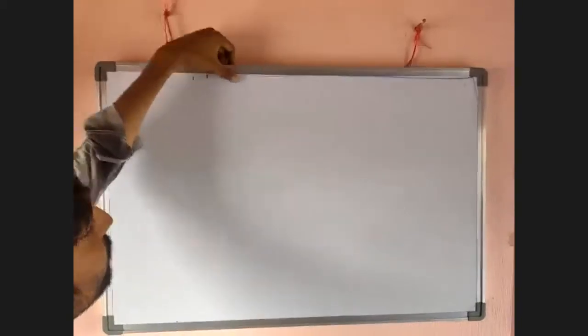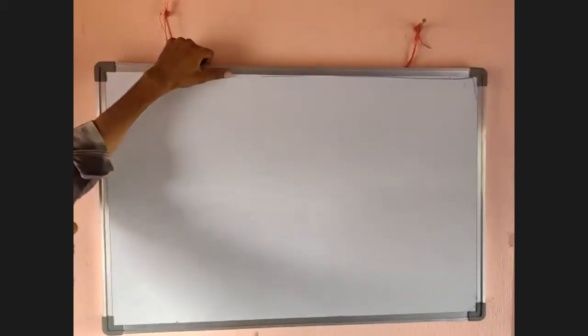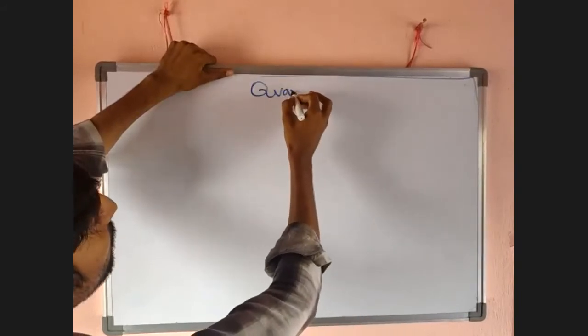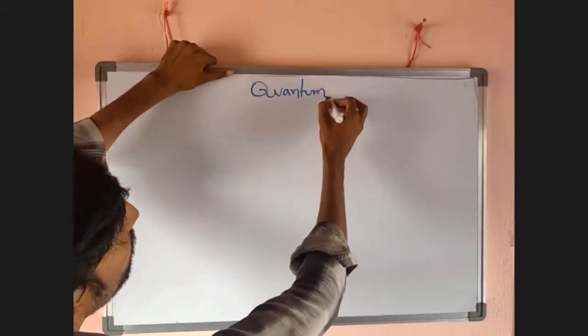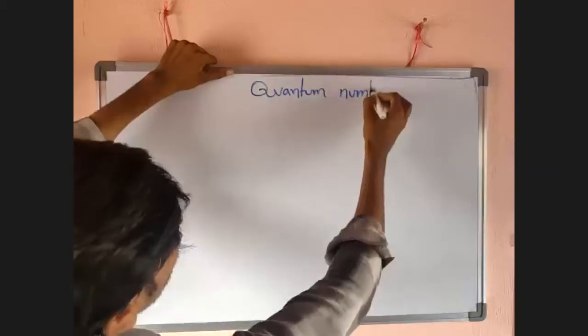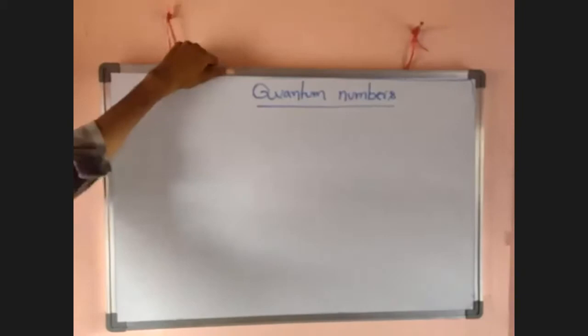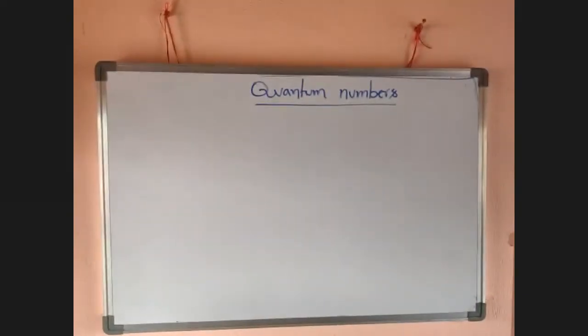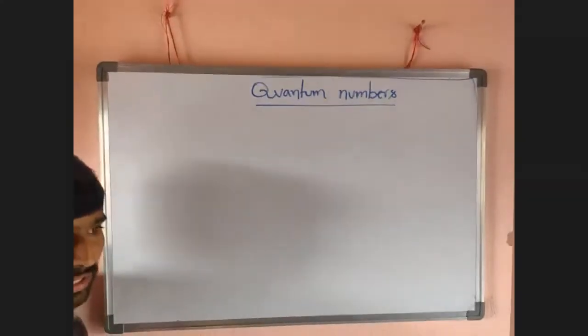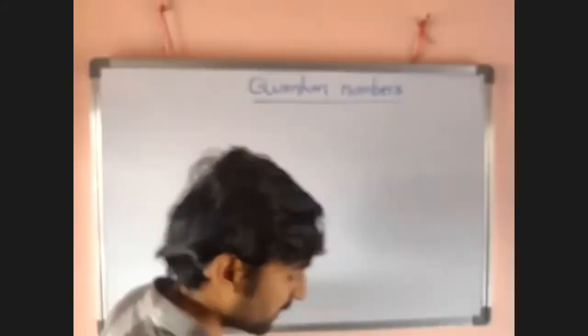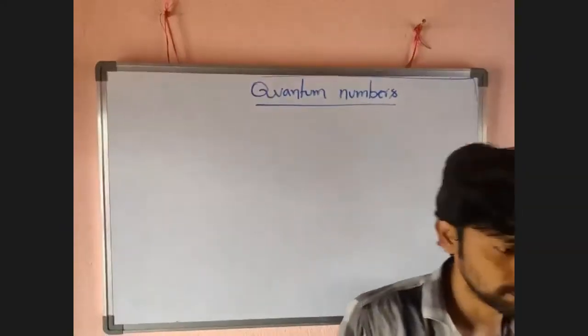Now look here, a very important topic. I want to move to the topic of quantum numbers, such a fabulous and important aspect. What are quantum numbers and why were they proposed?